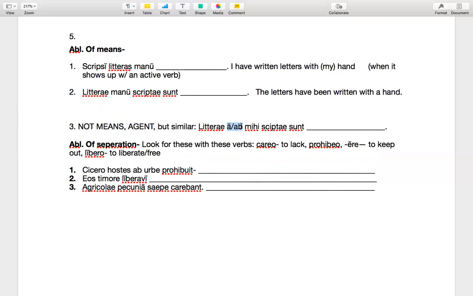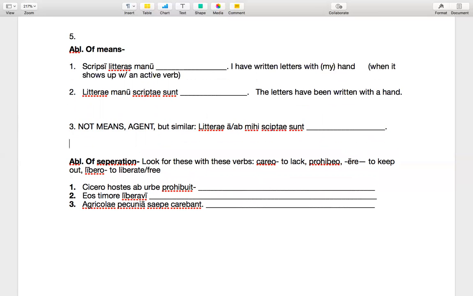And we use a or ab. So this one doesn't count as an ablative without a preposition. There usually is an a or ab. Every once in a while there might not be, but something like this would be litterae ab mihi scriptae sunt, letters have been written by me. Mihi is the ablative version of the first person personal pronoun. So it should be by me. So just want to kind of compare those.